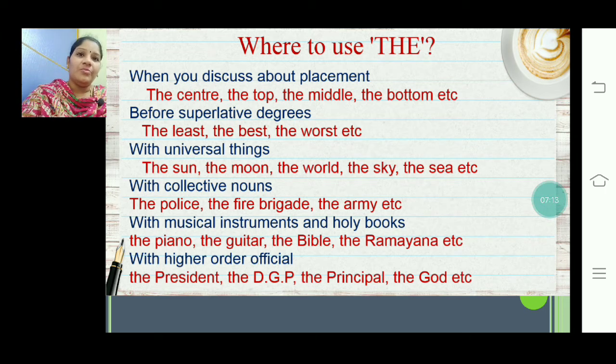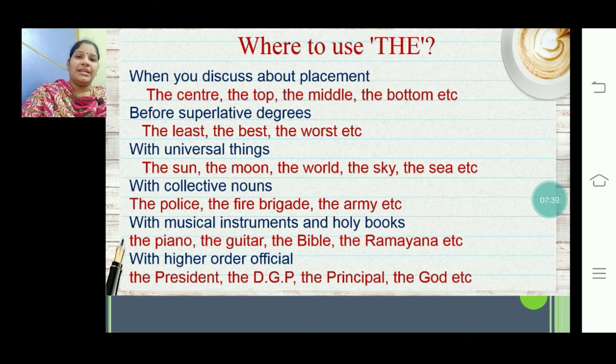Then when Ramu is compared with some other student, suppose I say Ramu is cleverer than Raju, here I am comparing the wisdom of Ramu as well as Raju. So the same quality is being compared here, and it is said to be in comparative degree.